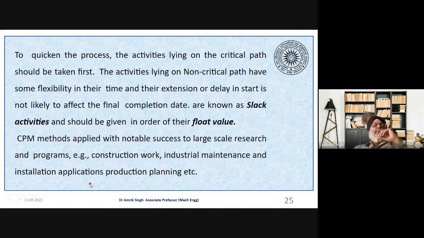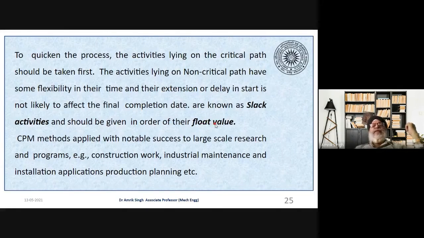Okay. So in order to quicken the process, the activities lying on the critical path should be taken first. The activities lying on the non-critical path have some flexibility, and an extension or delay in their starting is not likely to affect the other activities or the final completion. So we call those slack activities, and that time the slack time, and they should be scheduled in order of their float value.